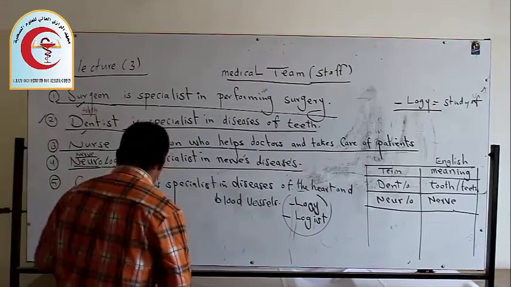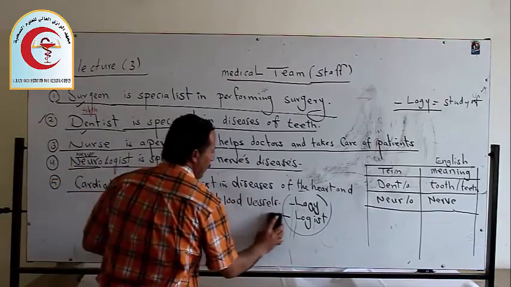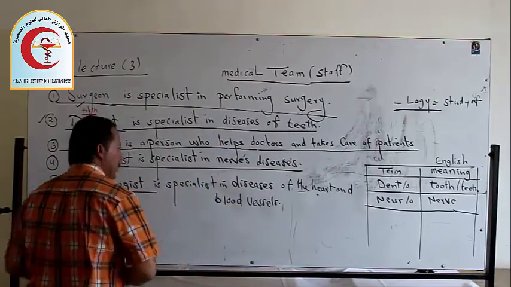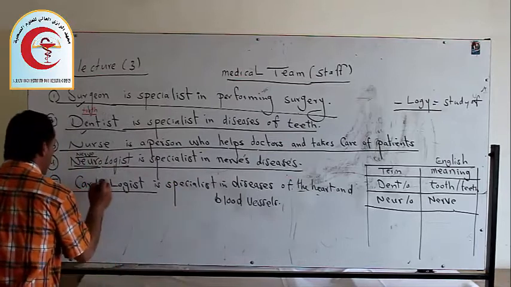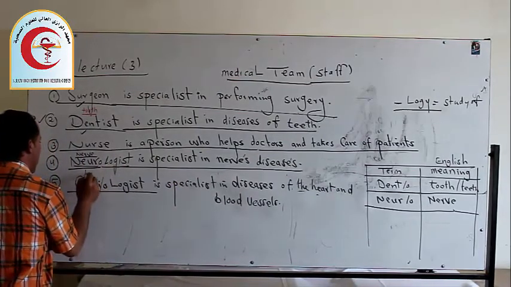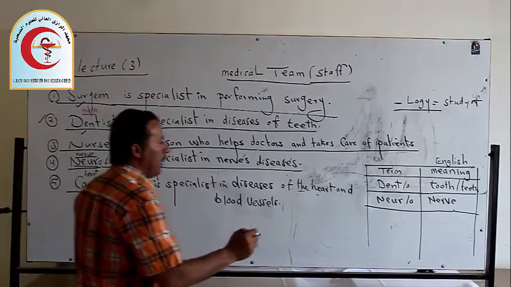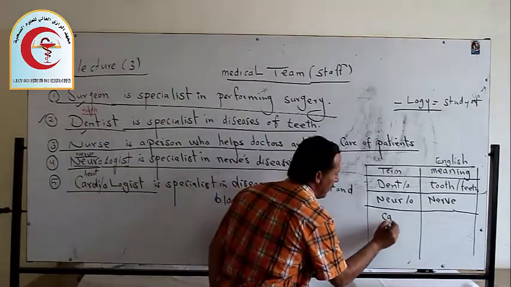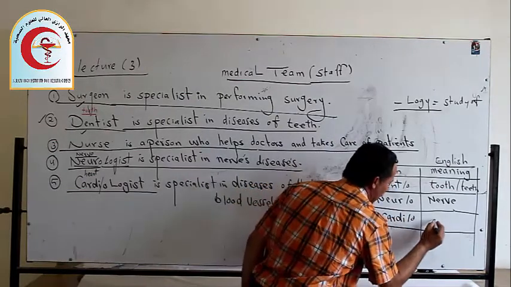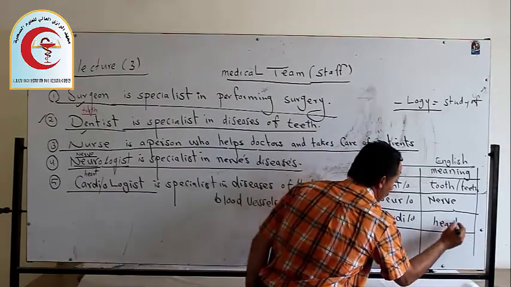In this case we explain it very simply, but you should understand the Latin words here. We have the word cardi. Cardi means heart in English, and we are going to write it in the chart. Cardi or cardio means heart.